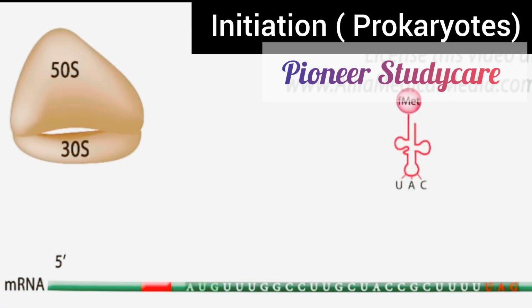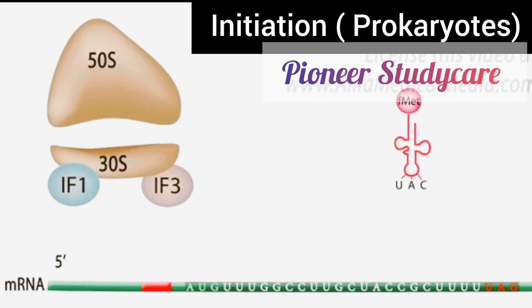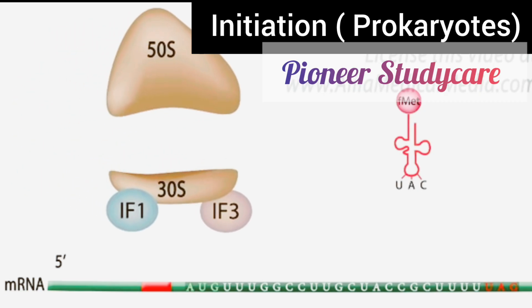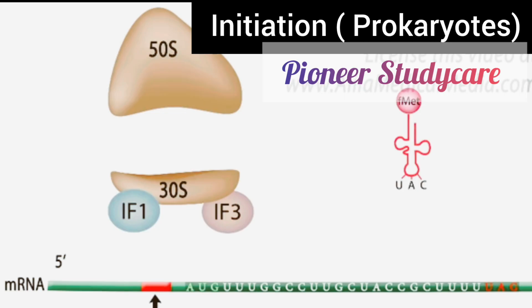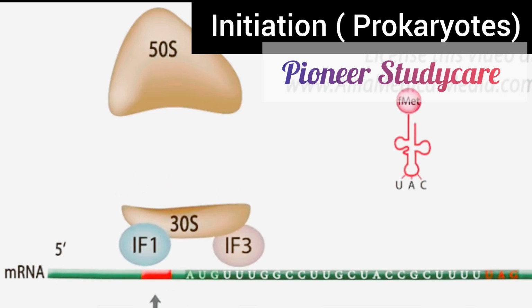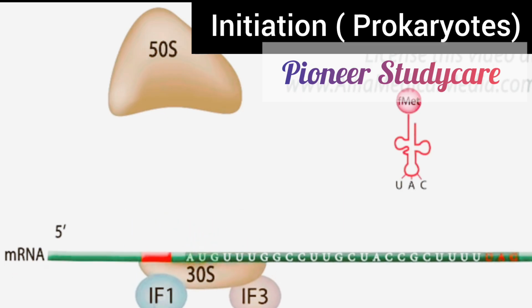Initiation of translation in prokaryotes. The small ribosomal subunit is separated from the large subunit with the help of two initiation factors, IF1 and IF3. This complex then binds to a purine-rich region, the Dalgarno sequence, upstream of the AUG start codon on the mRNA.